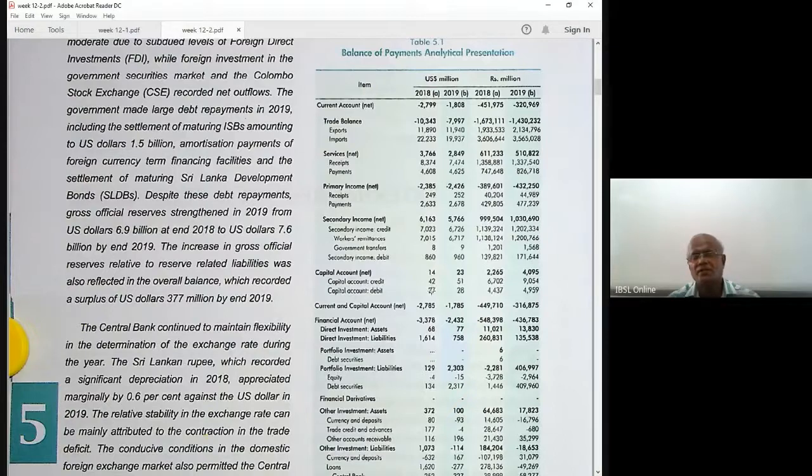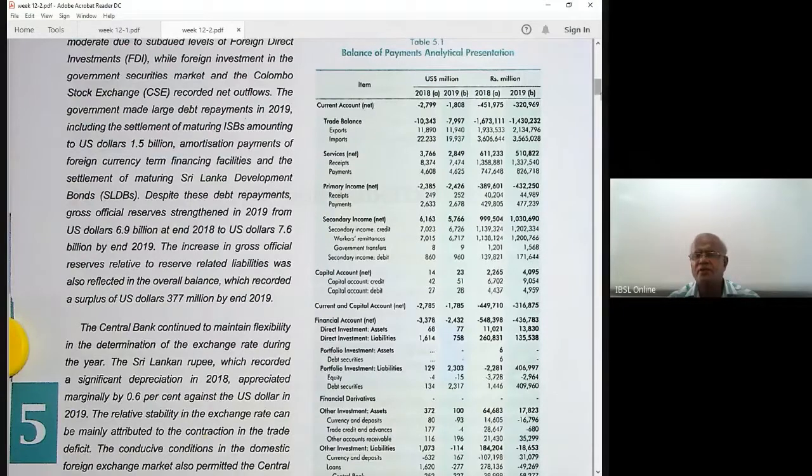So then the capital account. Capital account is a small account. Capital account credit, capital transfers entered in this account, a negligible amount. Current and capital account balances 2.7, 2.79. There's a surplus. Capital account, you have surpluses, right?